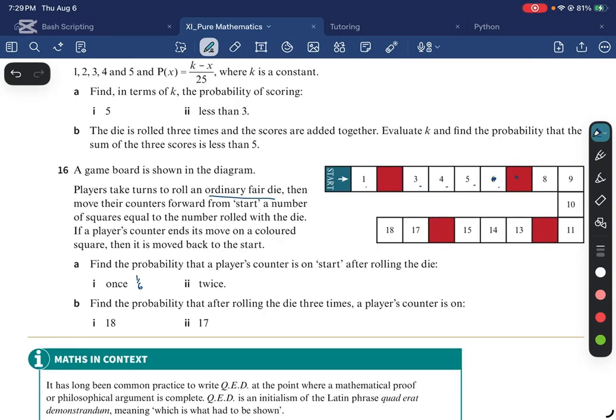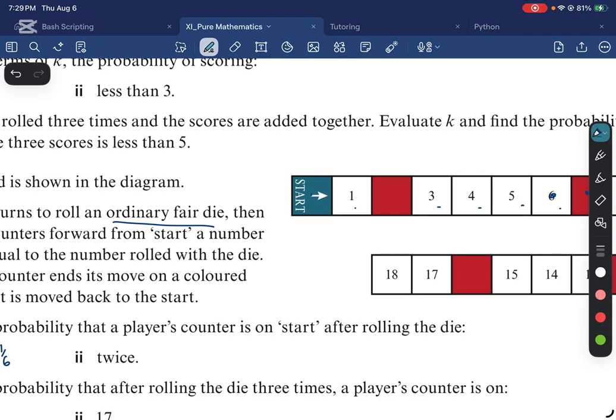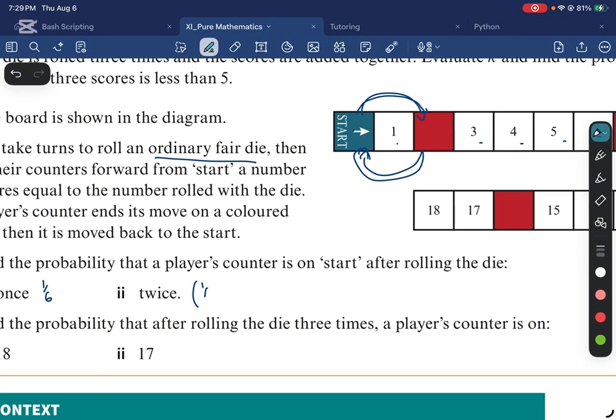Now let us calculate the case where you roll the dice 2 times and then end up on the start. What's one possibility of that happening? Well, one possibility is that you get to 2, you go back, and then you get to 2 and go back again. So you have to roll a 2 twice for that to happen. That is just 1 over 6 squared.